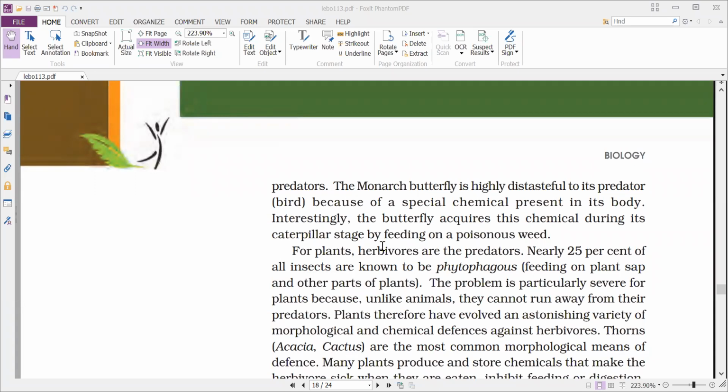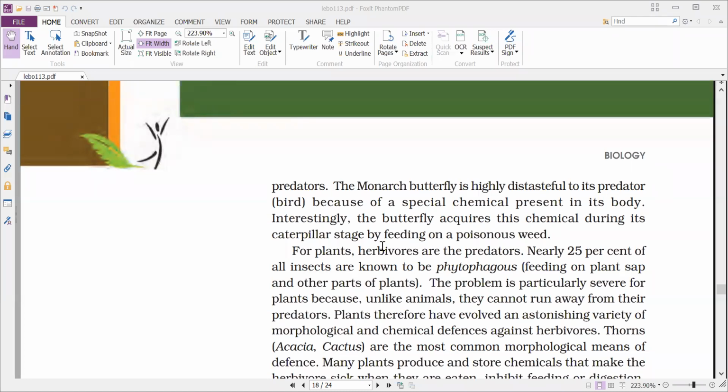So if the predator is more efficient and is continuously catching the prey, then what happens? It leads to the extinction of that prey, followed by the predator also. So to reduce this efficiency, the prey has developed different mechanisms. They develop certain camouflage, they develop a certain poisonous nature, and some produce certain chemicals which make them distasteful.